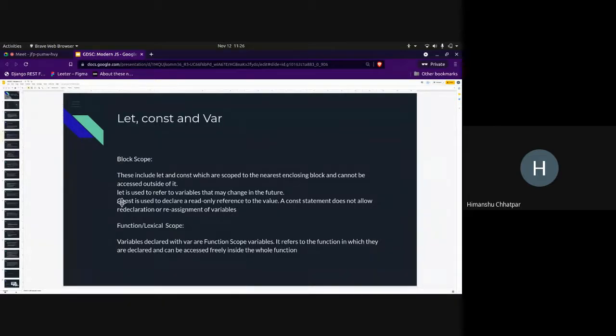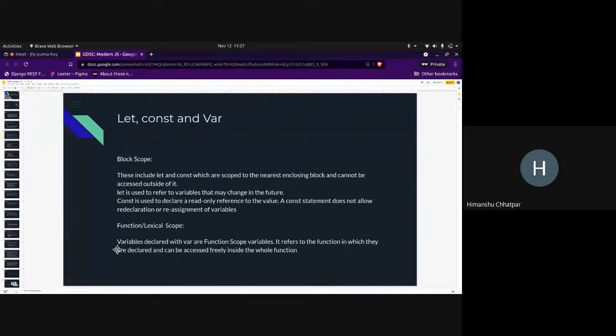So again, this is what I wanted to say about block scope. Block scope variables are let and const, and they are scoped to the nearest enclosing block and cannot be accessed outside of it. Let is used to refer to variables that may change in the future, and const is used to declare a read-only reference to a value. If the value is mutable, like an object, it can change, but the reference cannot change. The const statement does not allow redeclaration or reassignment of variables. This is valid for let too: let does not allow redeclaration in the same scope.